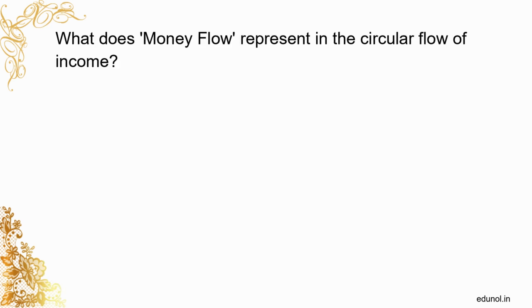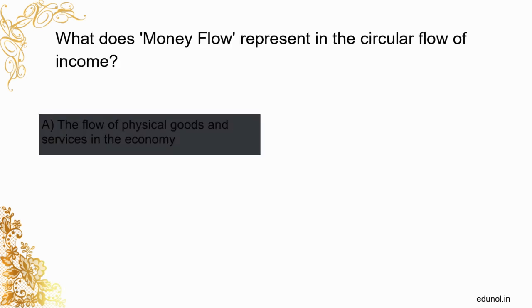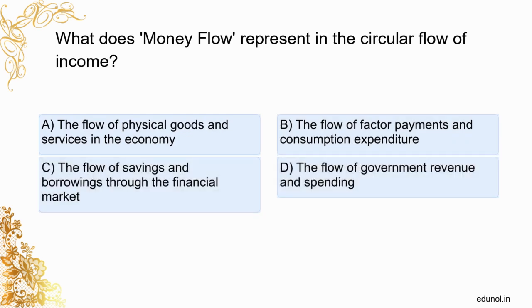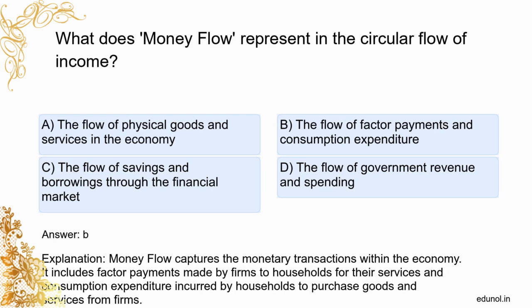What does money flow represent in the circular flow of income? The flow of physical goods and services in the economy. The flow of factor payments and consumption expenditure. The flow of savings and borrowings through the financial market. The flow of government revenue and spending. B. Money flow captures the monetary transactions within the economy. It includes factor payments made by firms to households for their services and consumption expenditure incurred by households to purchase goods and services from firms.